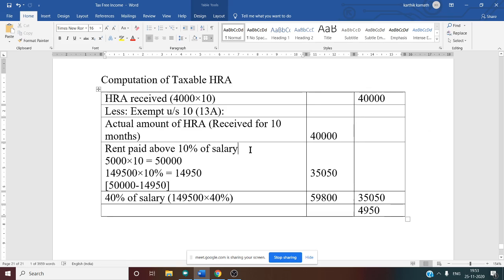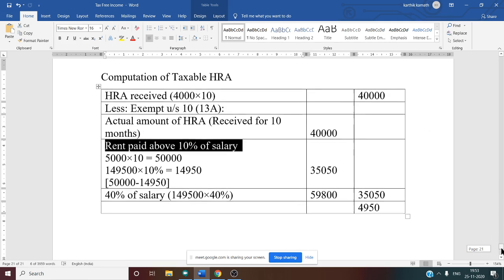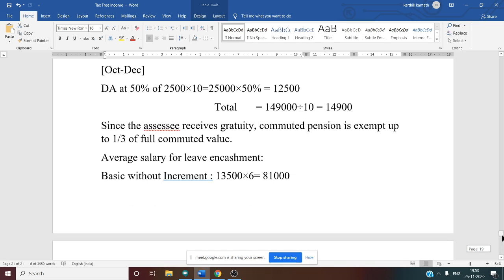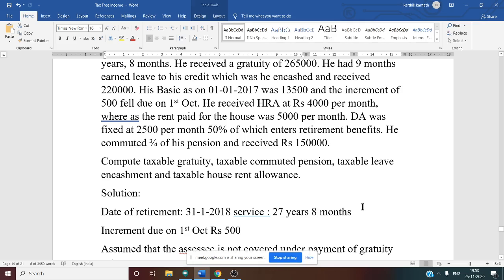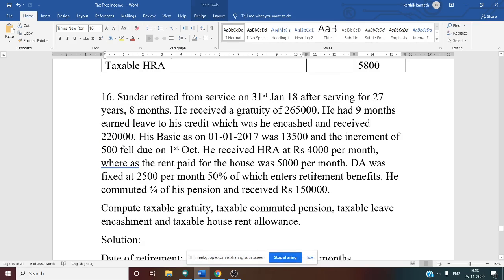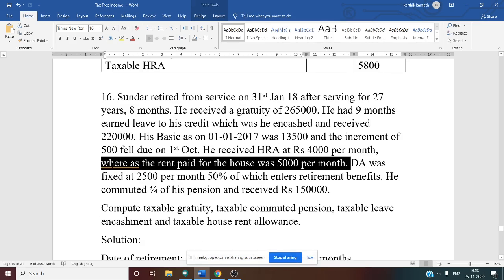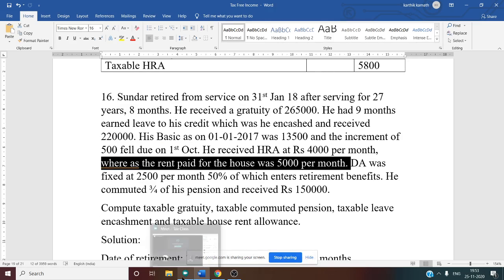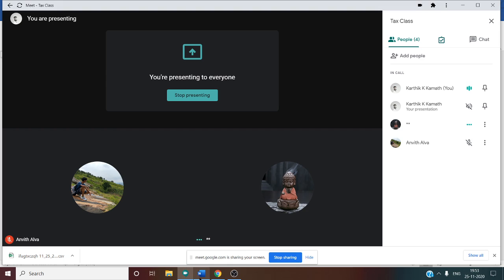Then the second thing is rent paid above 10% of salary. So now we want rent paid information. Is it given in the question? See this, 5,000 per month. 5,000 per month is the rent paid.